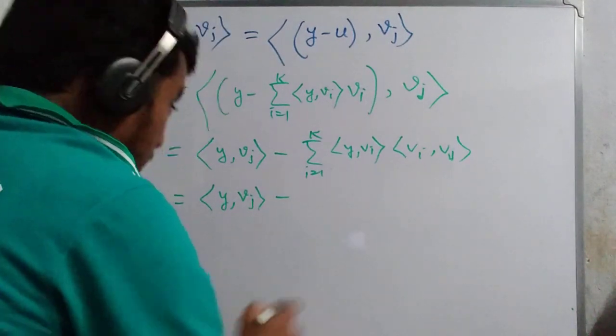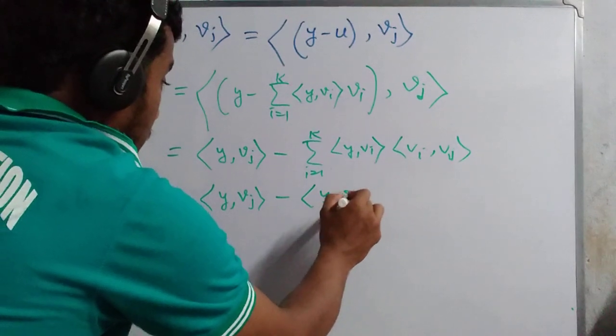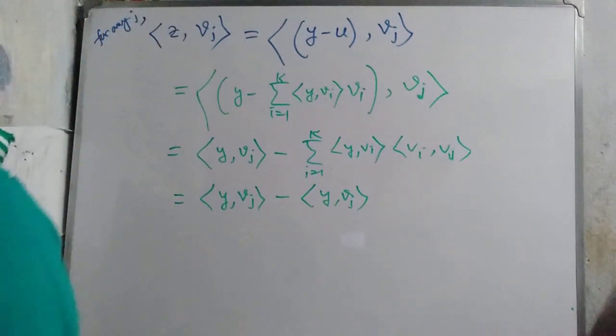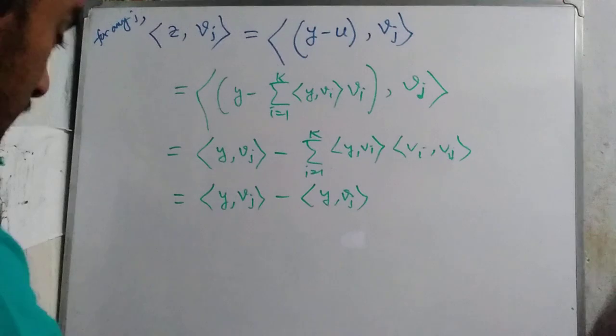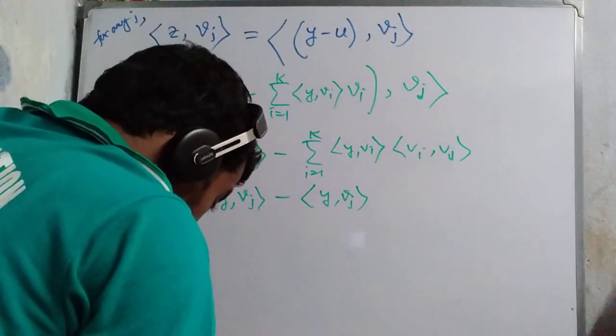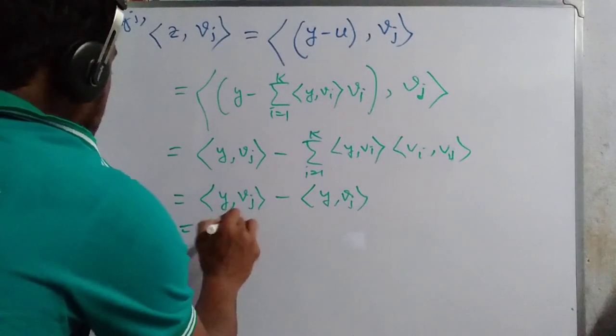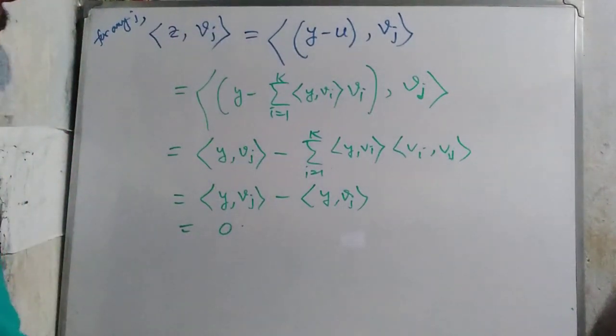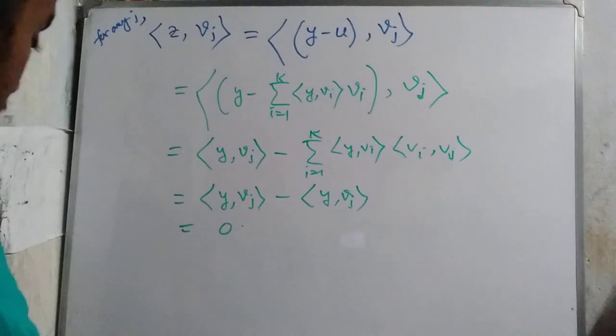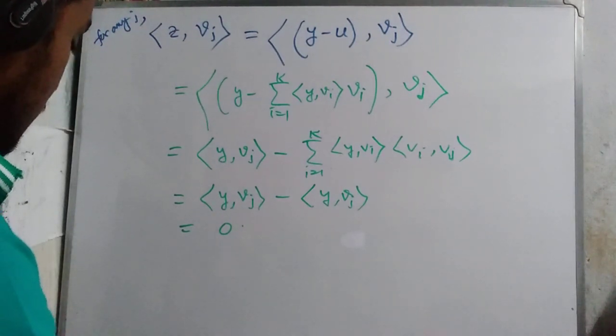Then this one is the inner product of Y and Vj. Otherwise the inner product of Vi and Vj equals 0 if I is not equal to J. Then obviously we are getting this position 0. That means our requirement is done.